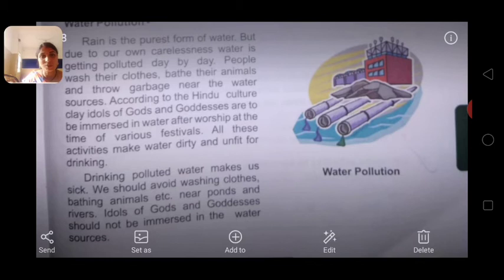For drinking purpose, yes or no? And so many people are bathing also, yes or no? And their animals also, they are bathing. So these are not the correct way to use the water. Okay, so we should avoid that.